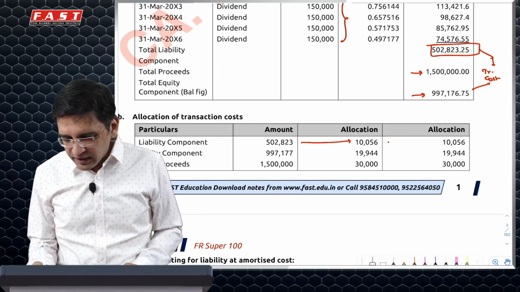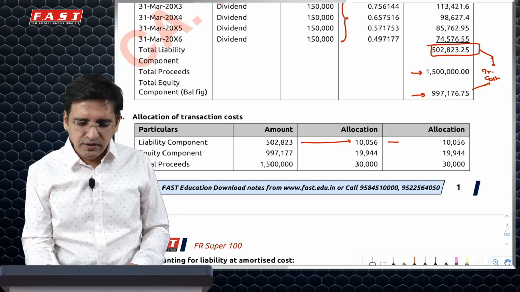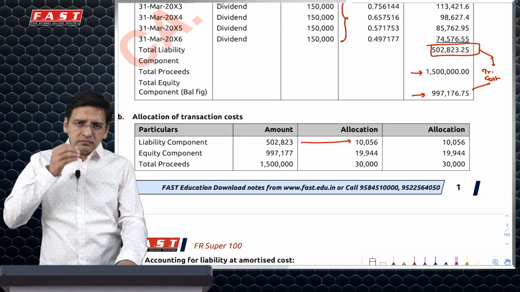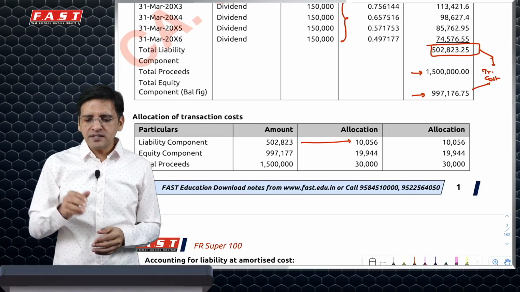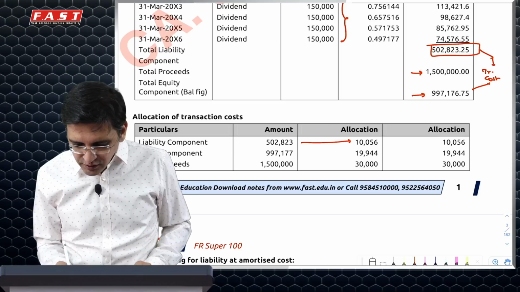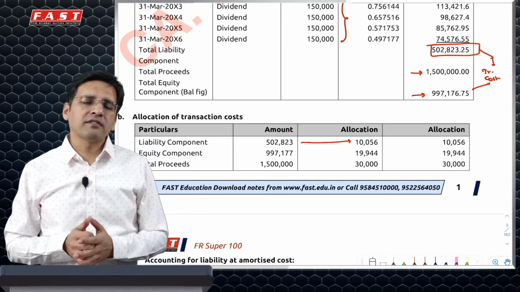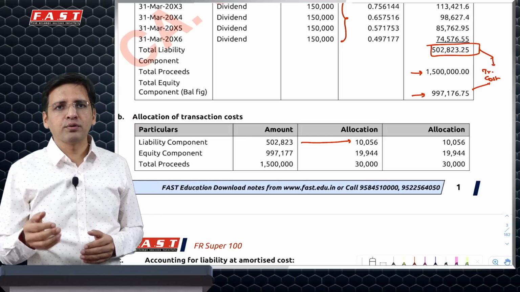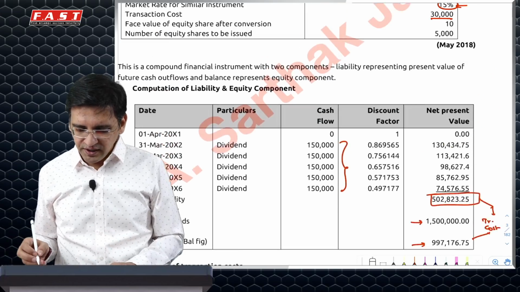Hence your net liability would then be 502,823 minus 10,056. In order to ensure that your future 1,50,000 rupees payment for the next 5 years discounts to 502,823 minus 10,056, you will have to recompute an effective interest rate, because by discounting it at 15%, you will get 502,823. I want to get a little lesser than this, so I'll have to increase my effective interest rate.